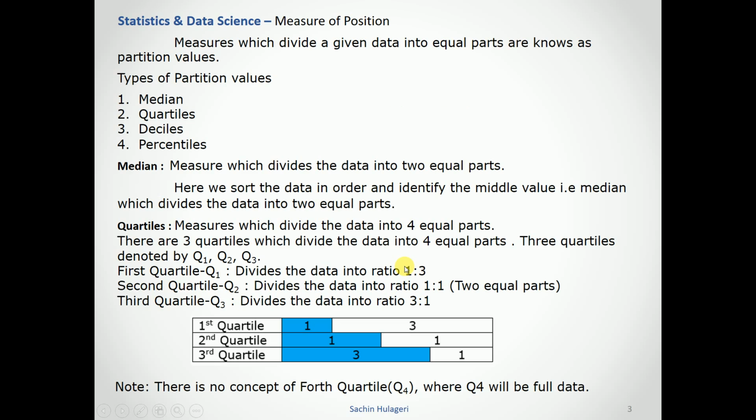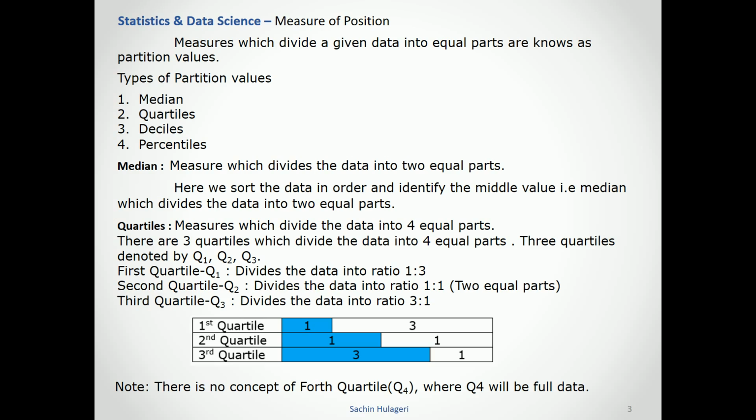Okay, let's see the measures of position. Measures which divide a given data into equal parts are known as partition values. These measures divide the whole data into an equal number of partitions. There are 4 types of partition values: median, quartiles, deciles and percentiles. Let's see them one by one. What is median?